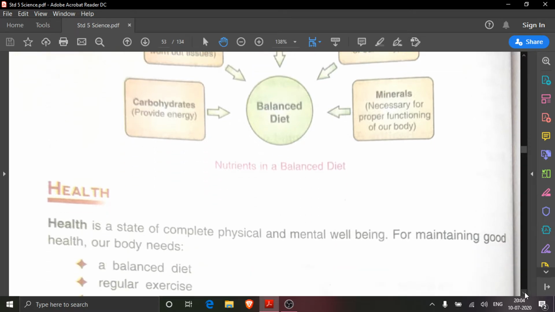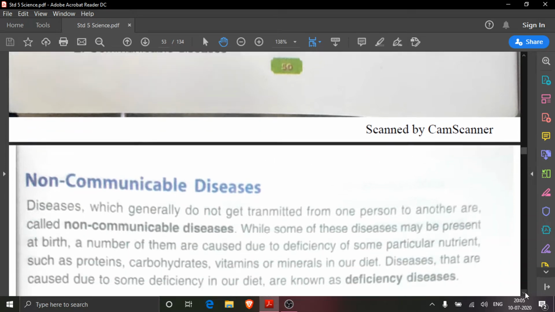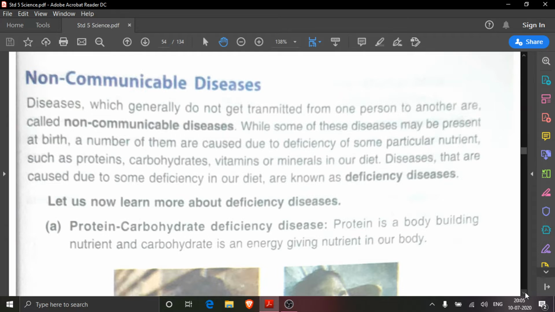Now about health also we have read. Then diseases. Two types of diseases are there, non-communicable disease and communicable disease. Then in non-communicable disease, the diseases that are caused due to the deficiency of any particular vitamins or minerals are also known as deficiency diseases, because they are caused due to the lack of some vitamins or minerals.